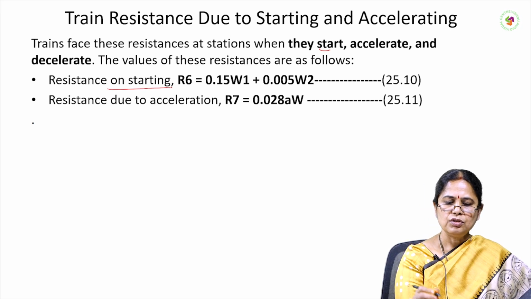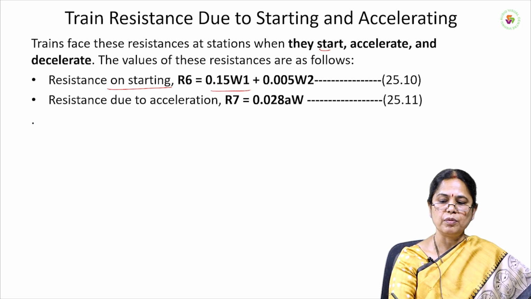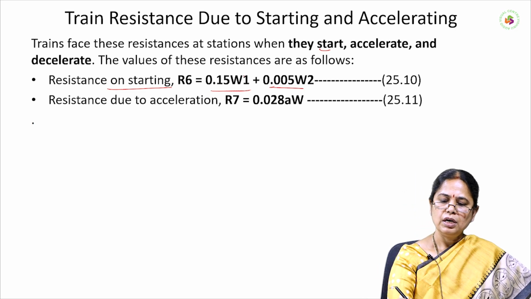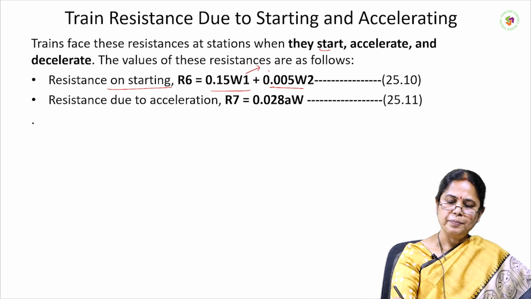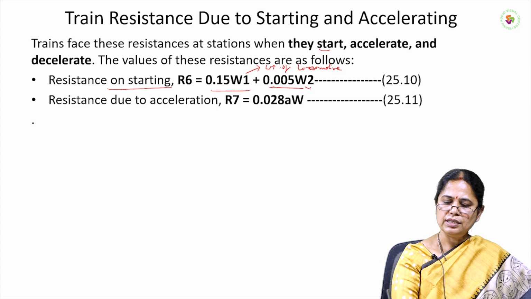So, resistance on starting, R6, is equal to 0.15 W1 plus 0.005 W2, where W1 is the weight of the locomotive and W2 is the weight of the wagons.